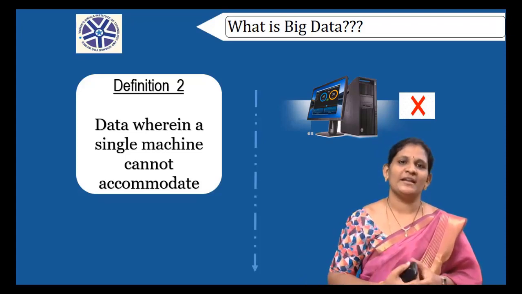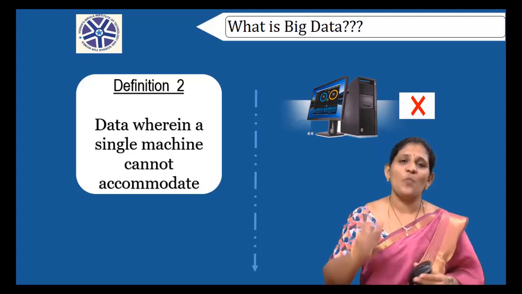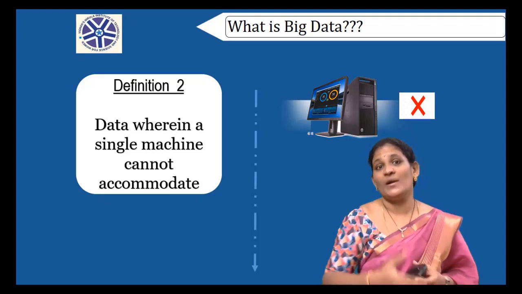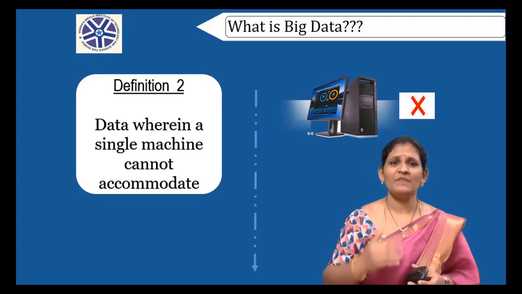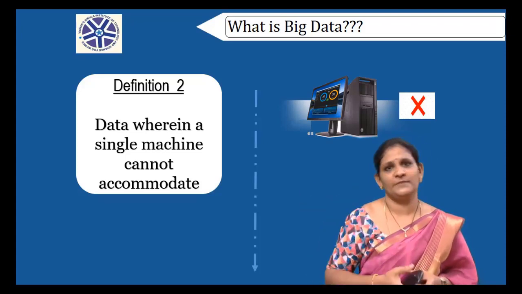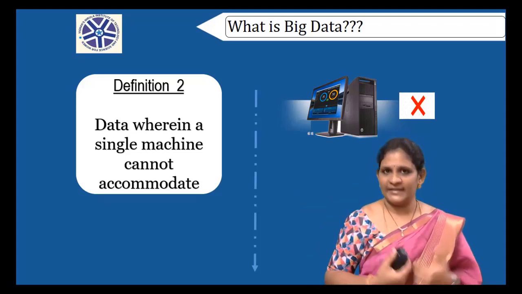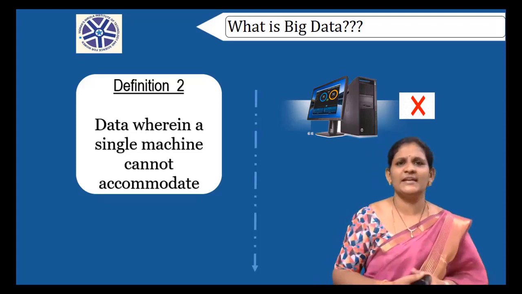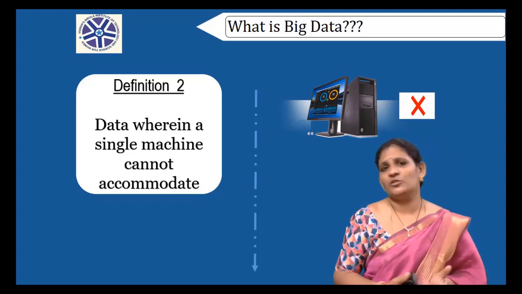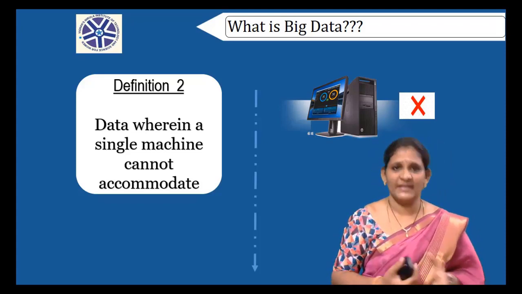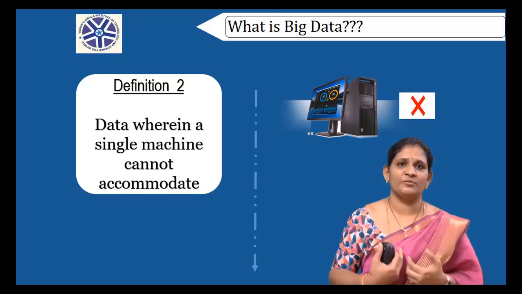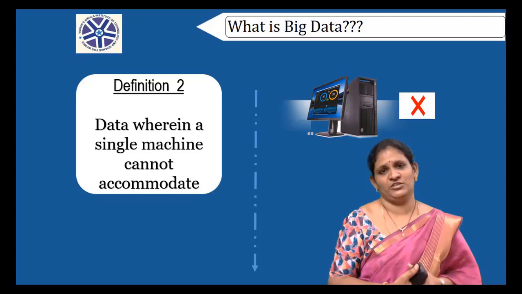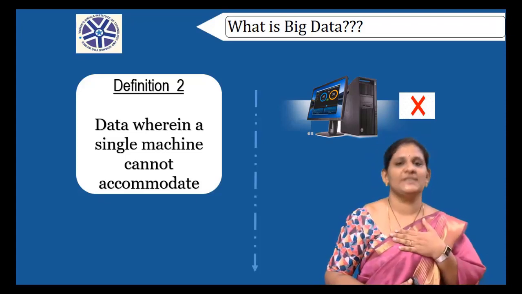That is, in market we are getting 1 TB of hard disk available, isn't it? We are very much available to 1 TB of hard disk in the market. We need to always be on par to that only. For example, if I am having 1 terabyte of data with me and my machine configuration is 1 terabyte, I can happily store that data into a machine. At that time, I cannot call that data as a big data. For example, I am having 10 terabytes of data with me and my machine configuration is 1 terabyte, then I cannot store my data into my machine. So that time my data is a big data.